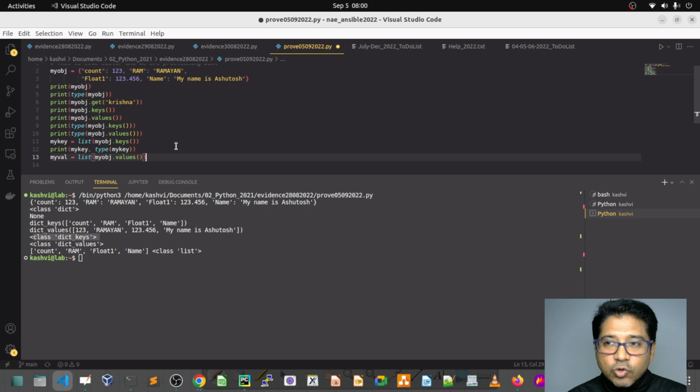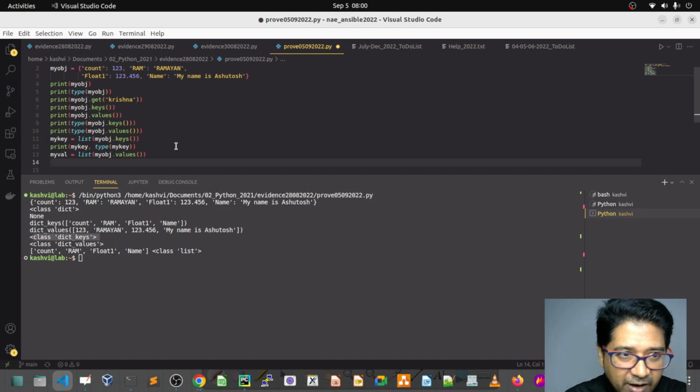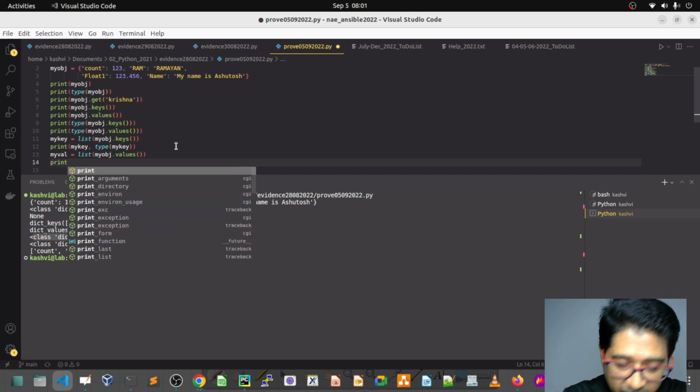I just want to show you that you can break your dictionary into two different lists: one for keys, the keys list, and one for values, the values list. And that becomes my entire list.